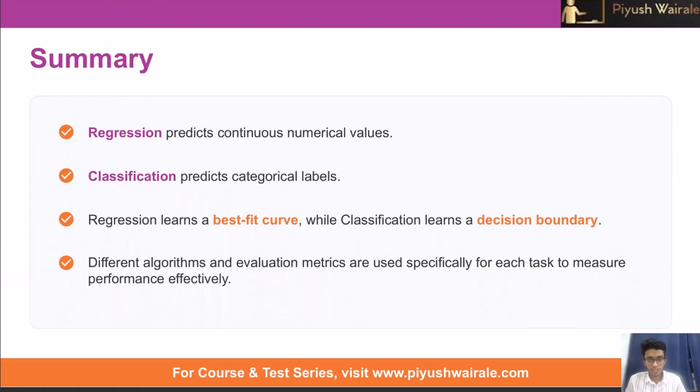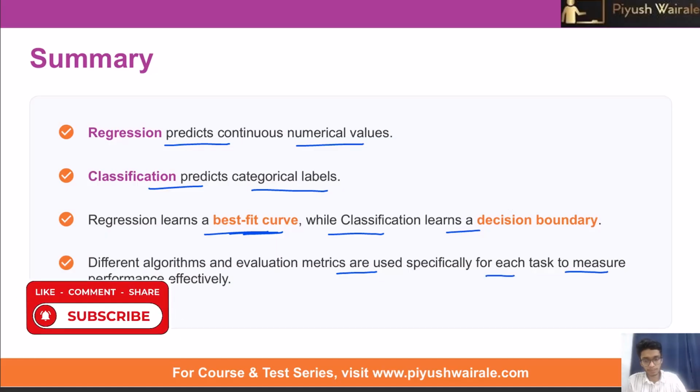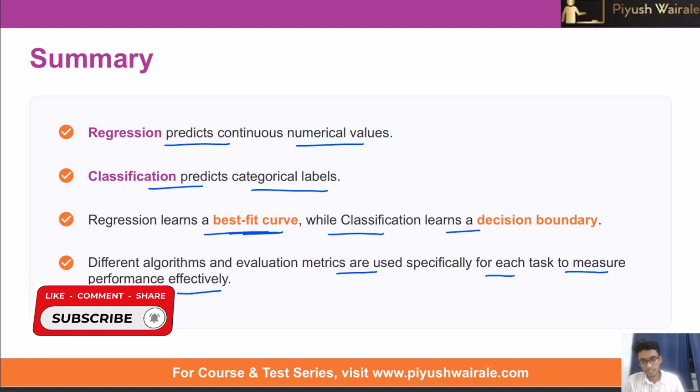Now talking about the summary of this lecture, regression predicts continuous numerical values, classification predicts categorical labels. Regression learns to find a best fit curve, while classification learns a decision boundary. Different algorithms and evaluation metrics are used specifically for each task to measure performance effectively. This was the summary for today.